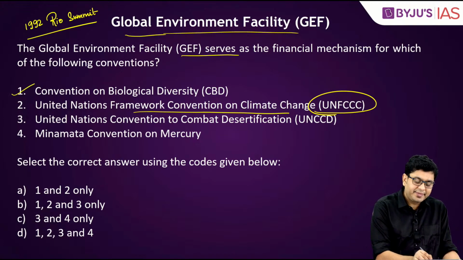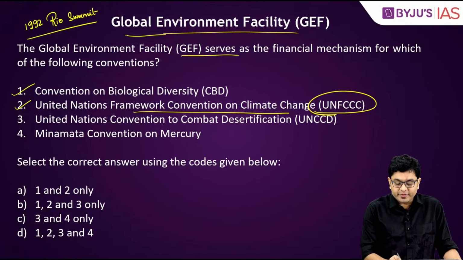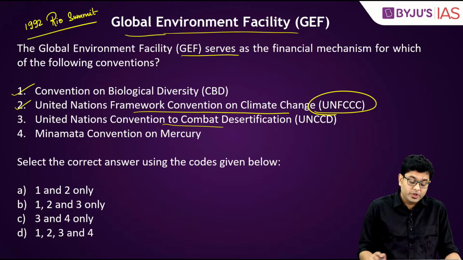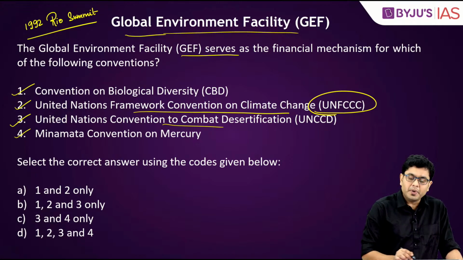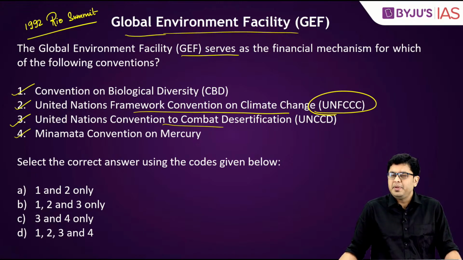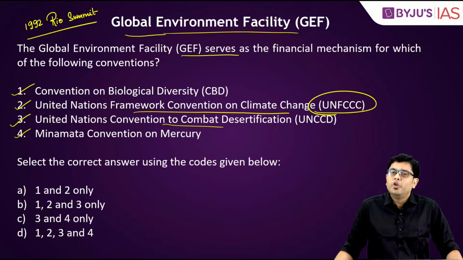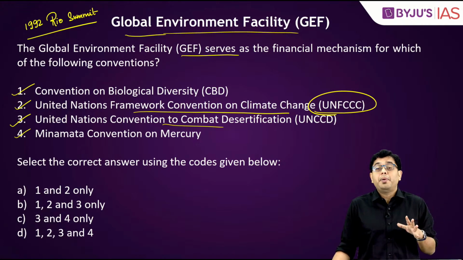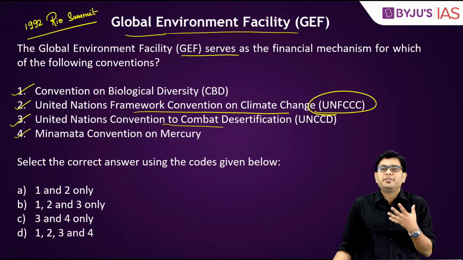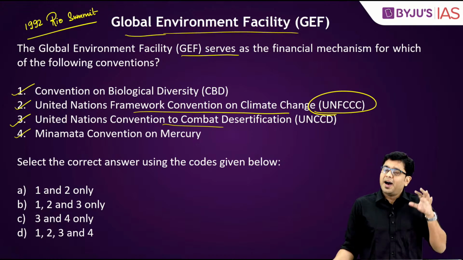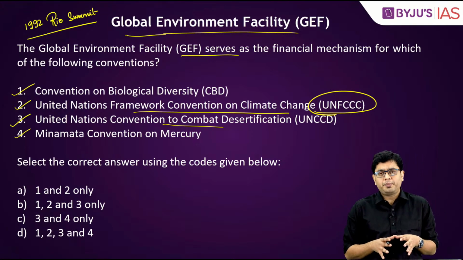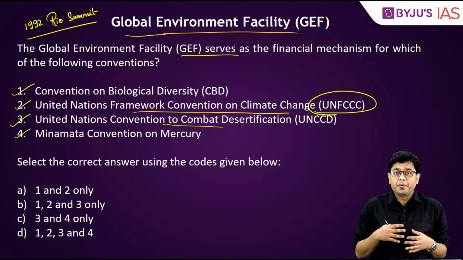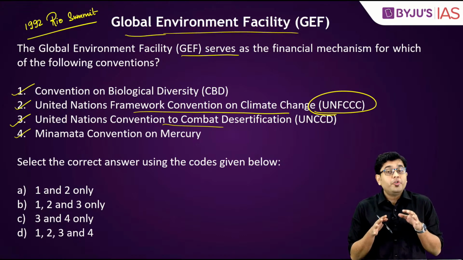CBD, yes. UNFCCC, yes. United Nations Convention to Combat Desertification, absolutely yes. And Minamata Convention on Mercury, this is again true. Minamata Convention is in order to fight off the mercury poisoning, which is also referred to as Minamata disease. Other than that, GEF has also been responsible for certain other programs such as Montreal Protocol.